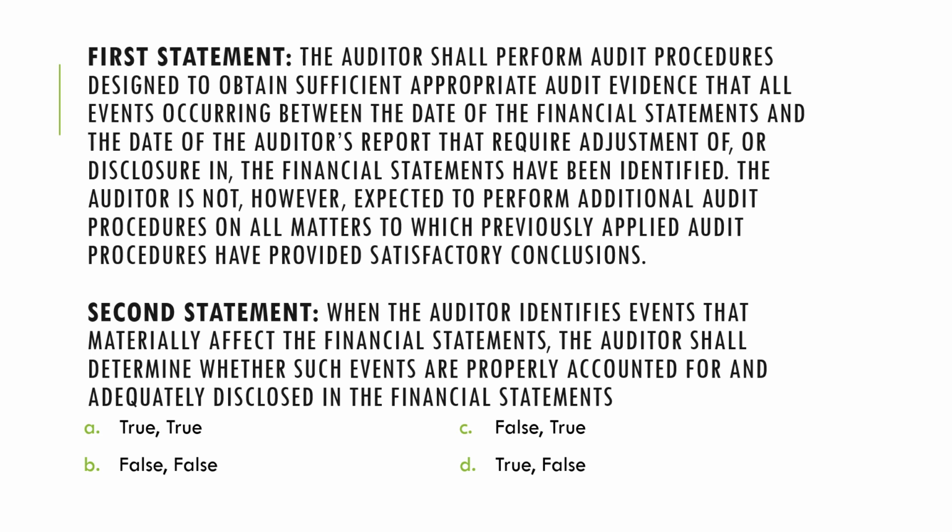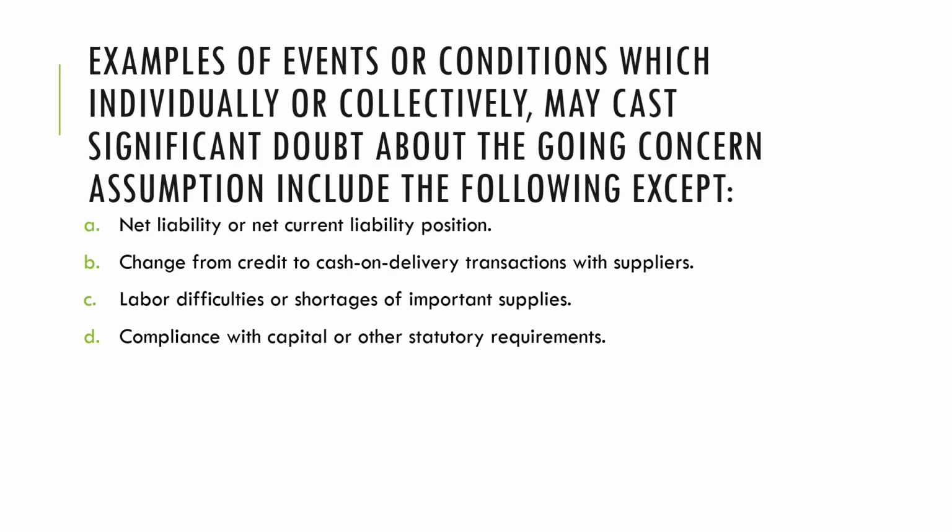Second statement, when the auditor identifies events that materially affect the financial statements, the auditor shall determine whether these are properly accounted for and adequately disclosed in the financial statements, which is, of course, also true. So the answer to this is alpha, true and true.